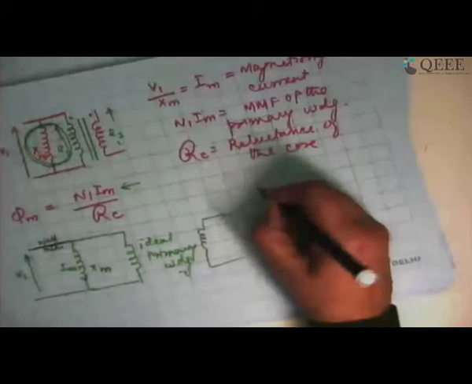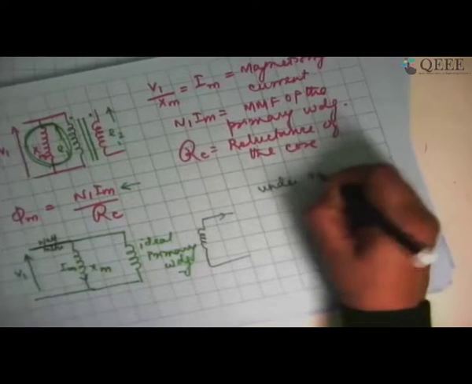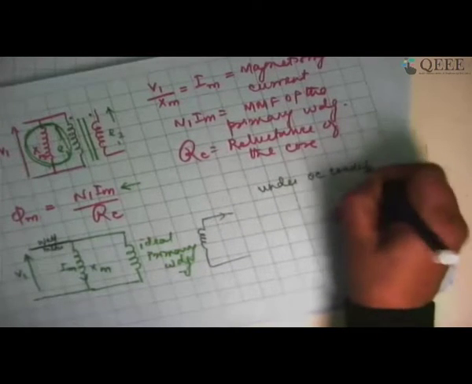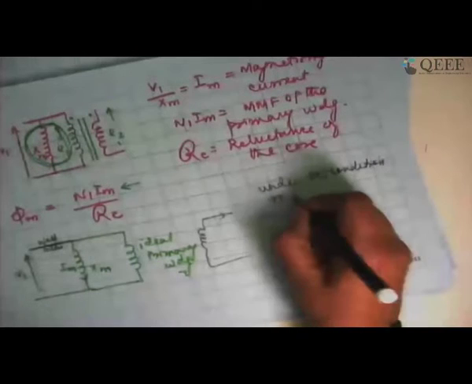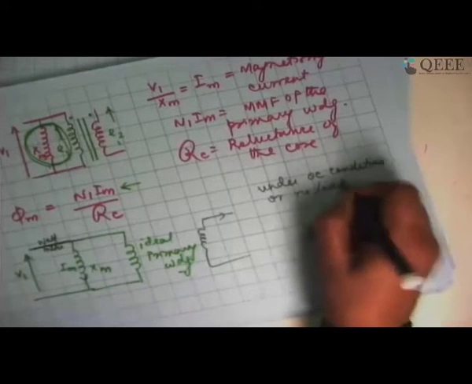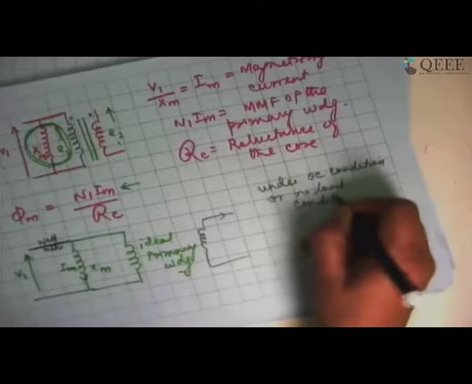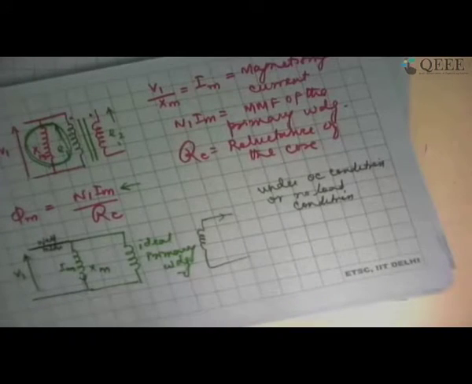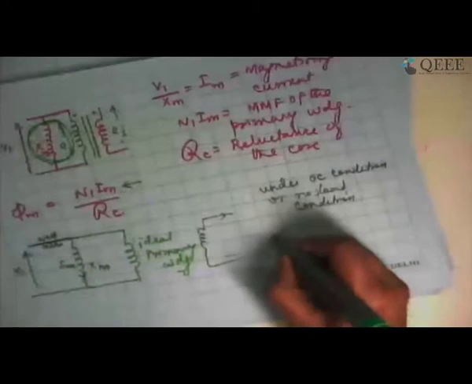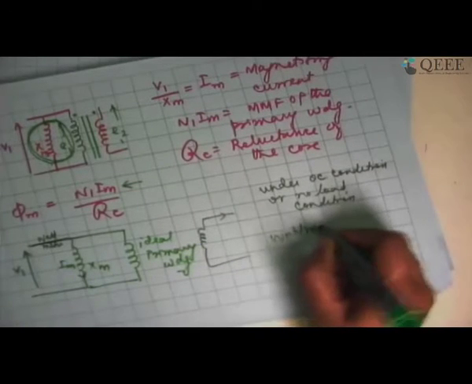But when we actually connect a wattmeter under open circuit or no load condition, we would find that the wattmeter reading is not 0. The wattmeter reading is a finite value.